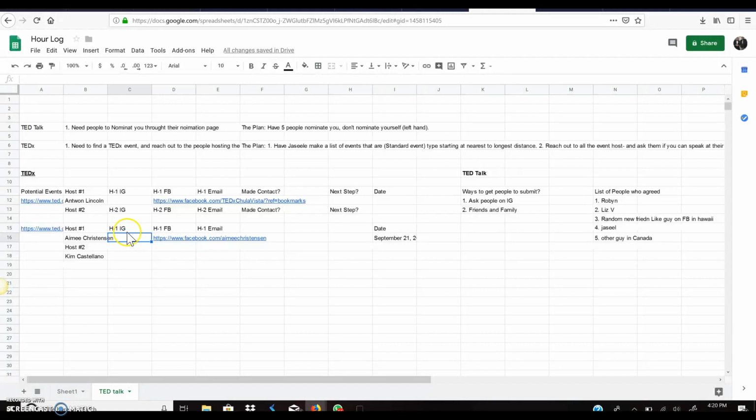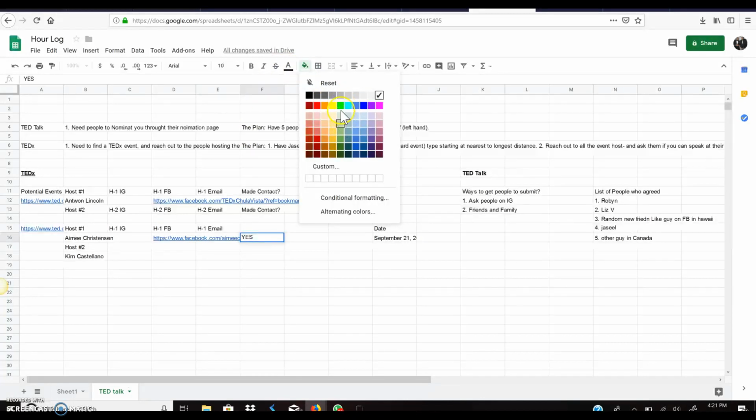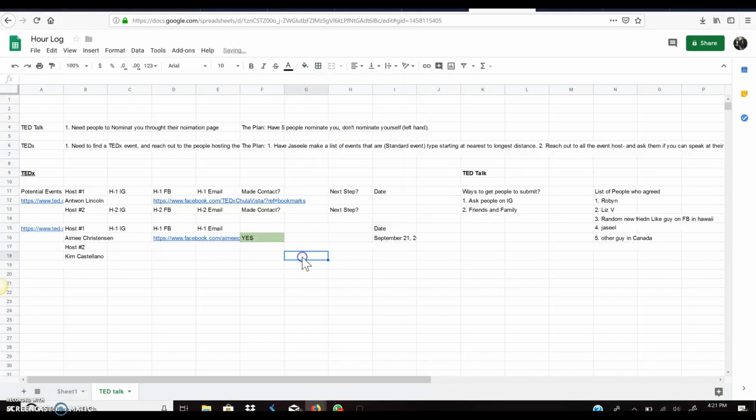We're also going to want to look for them on Instagram. And if we can find their email address, we'll get their email address. And if we did make contact, if they replied, then we'll say yes. And then we'll make the box green, and mark yes, so we know who we're getting in, so we know what the next step is. All right.